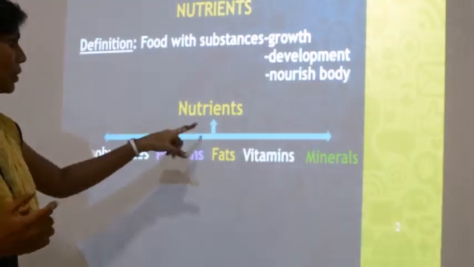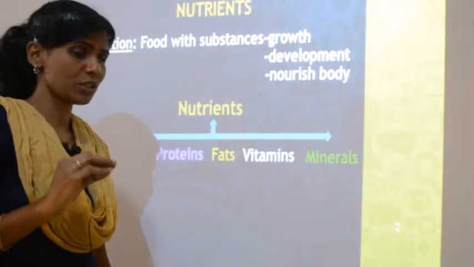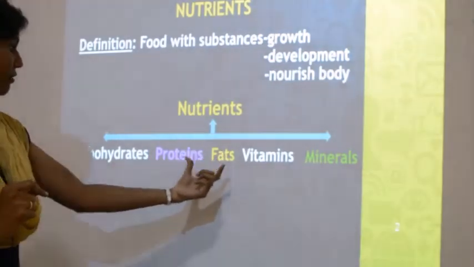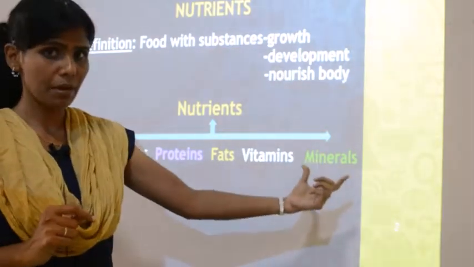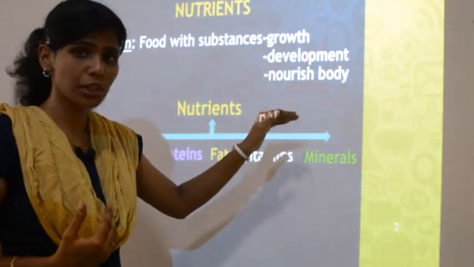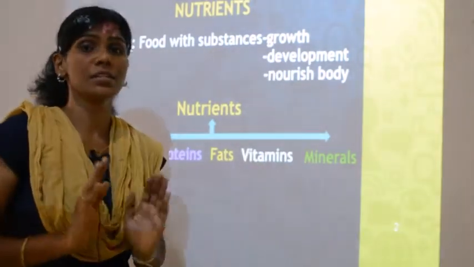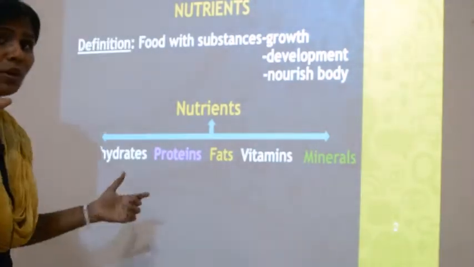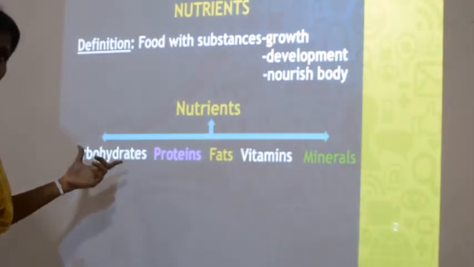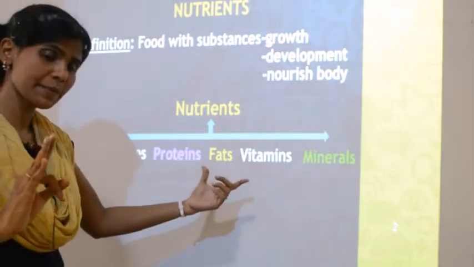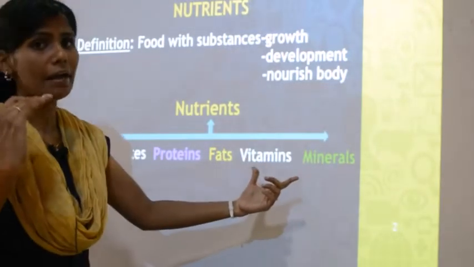So the nutrients are of 5 types in your body. They are called carbohydrates, proteins, fats, vitamins and minerals. So all these substances which will help you grow, develop and nourish your body can be categorized into 5. They are classified into 5 types called carbohydrates, proteins, fats, vitamins and minerals.